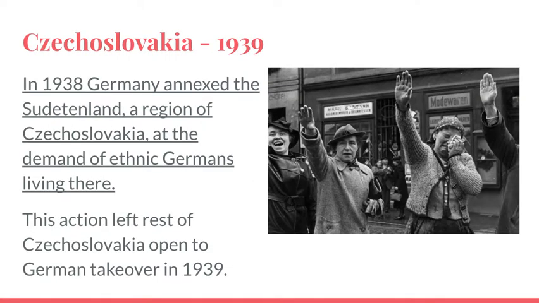Czechoslovakia, now they don't take the whole region, but they will take part of it. The Sudetenland is a region that has these ethnic Germans who felt like they were being mistreated by this new country, Czechoslovakia, that's created after World War I. They don't identify with that country, they identify with their own German country, and so you see a picture here of a lady who's sobbing out of joy that the Germans have come back and taken over this region.